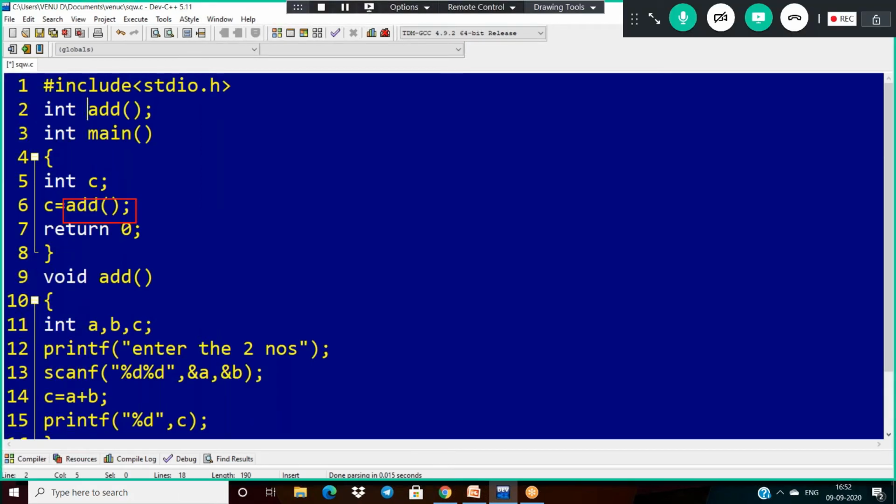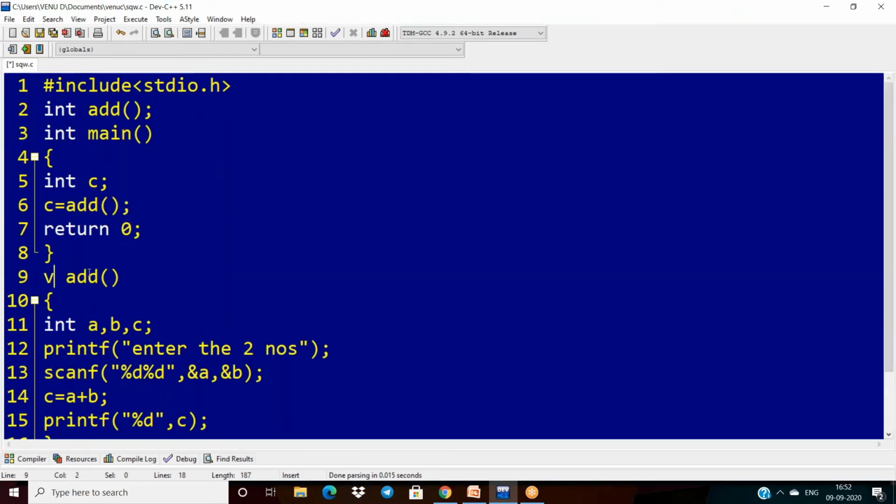Once you call this function, the cursor immediately goes here. But what is the return type? What is the return type of add here? Integer. What am I using here? void. It is wrong. That is why I have made changes to int.